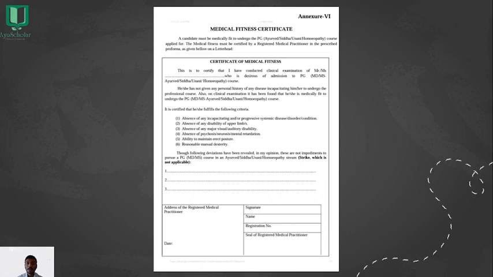This is the pro forma of the medical fitness certificate, which is to be signed appropriately by a registered medical practitioner. Before going for admission for the allotted seat, make sure you have got this done from a registered practitioner.